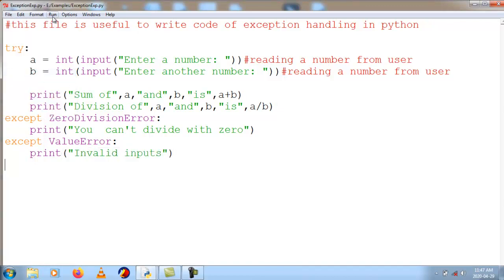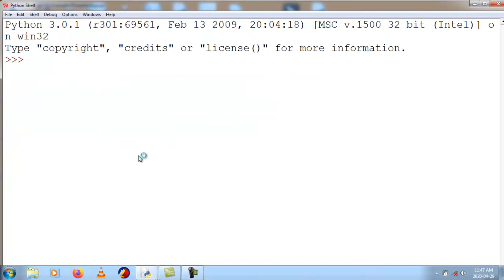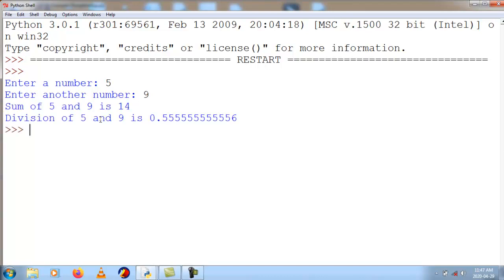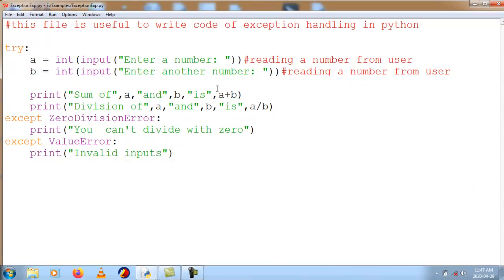Save, and I am running this module, run module. So enter a number. If I enter valid numbers, that means 5 and 9, both numbers are valid, then I can do both the operations, summation and division. So hit enter. I will get the summation is 14 and division is 0.5556 something. So both are valid numbers. Clear?